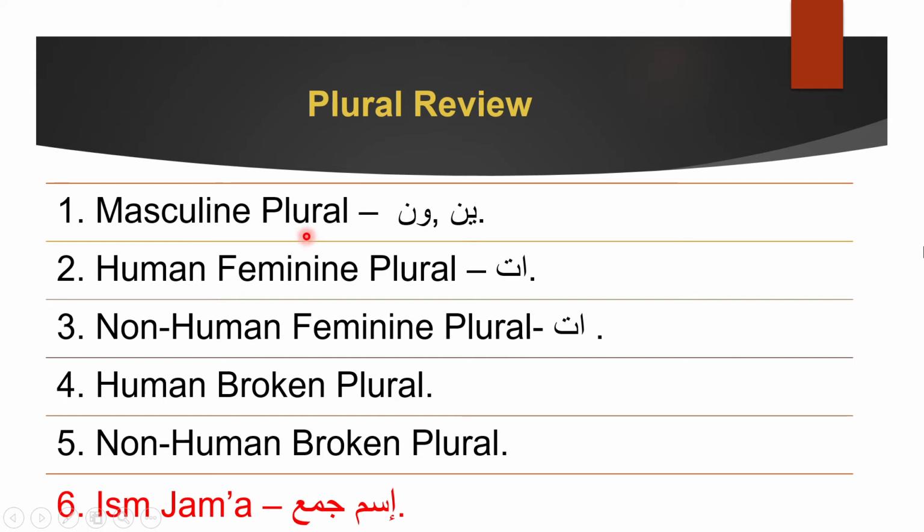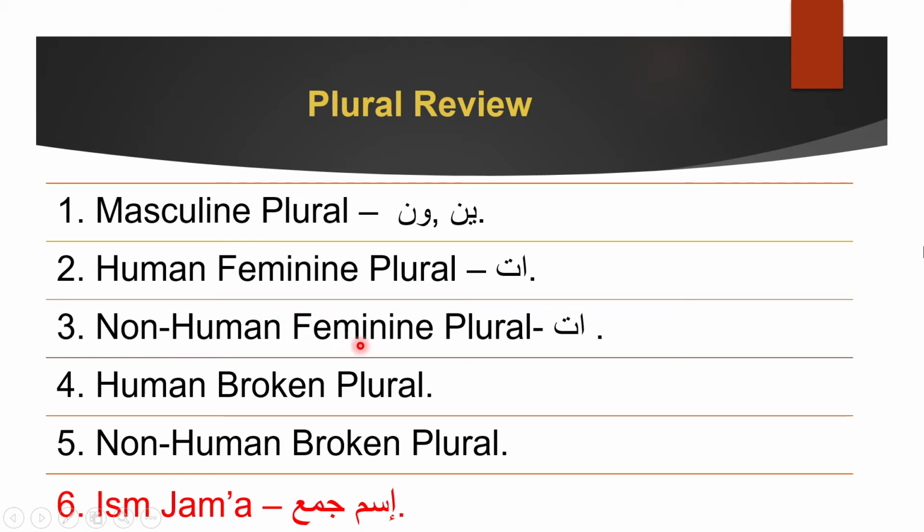The two things we learned about masculine plural: we know what it is. Una, ina. The two things we learned is that it's only used for human, jinn, or angels, and it includes both male and female. Then comes human feminine plural. This is only used for women. It cannot be used for anyone else.